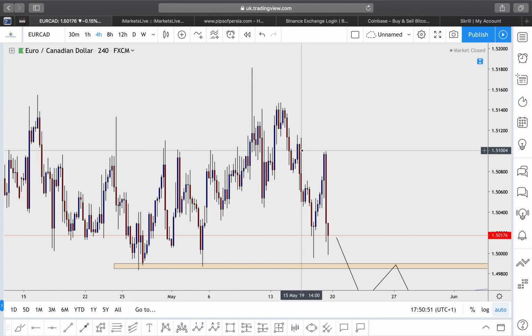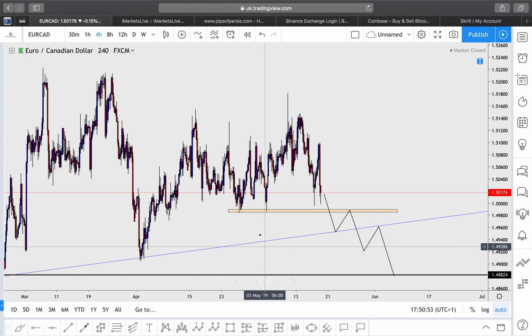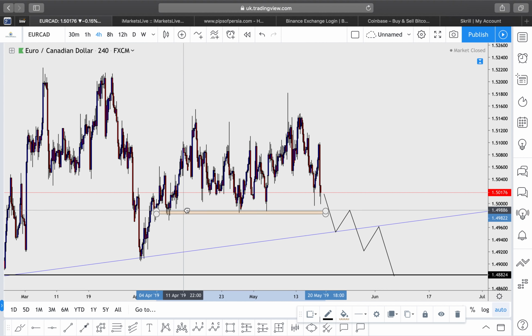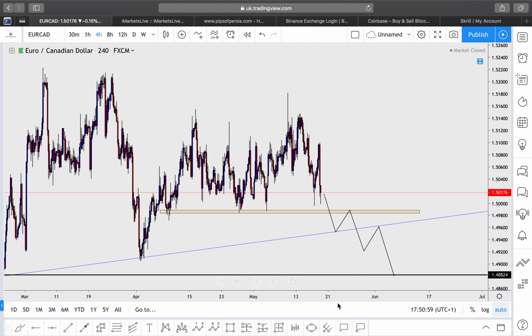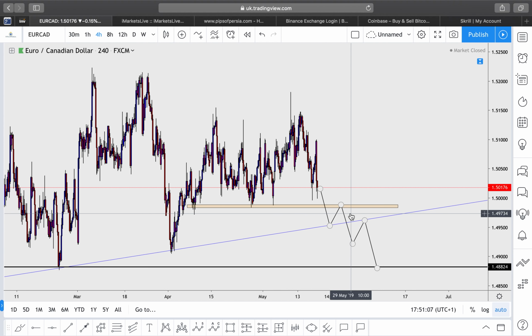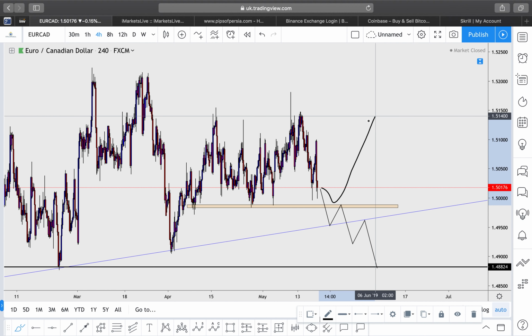On a 4-hour time frame, the major zone that I'll be working with is this zone drawn over here. Okay, let me extend that a little bit more. This zone, where we've seen key reversals around that zone. Provided the market breaks below and retests that zone, then I'm going to be taking my sell positions, because very easily this market can come and tap off this zone and then make its way up after that.